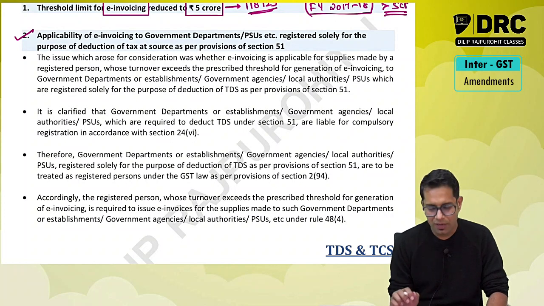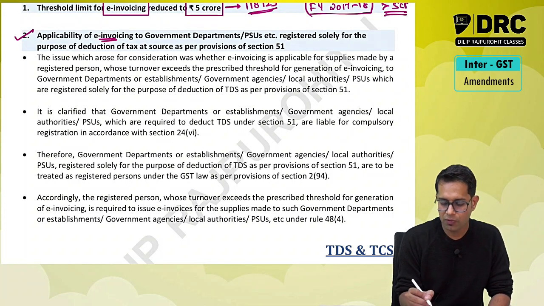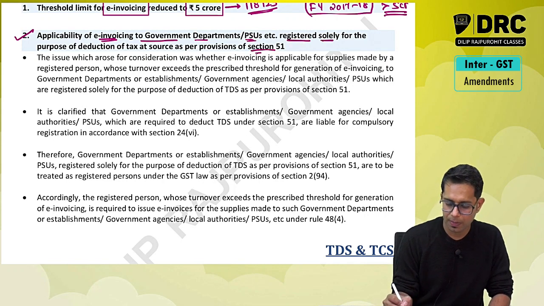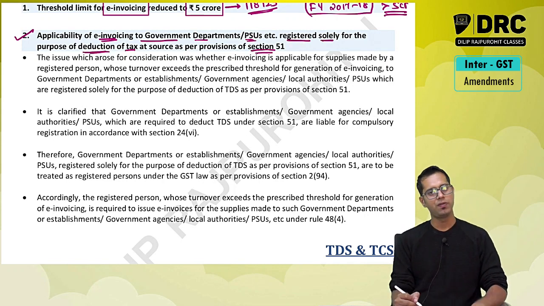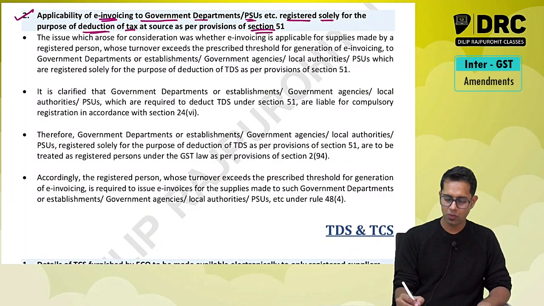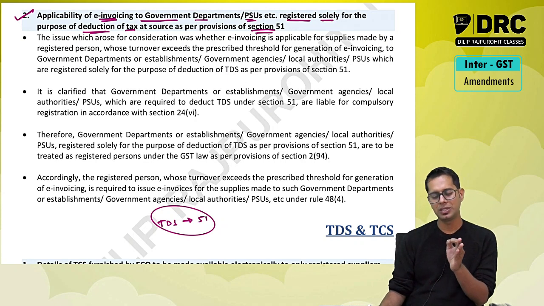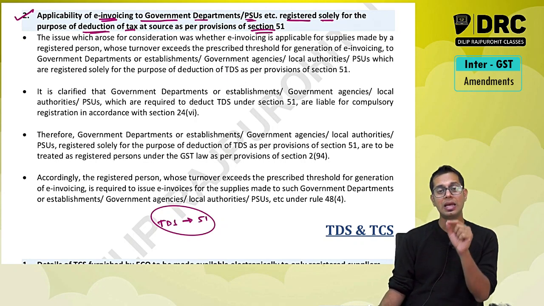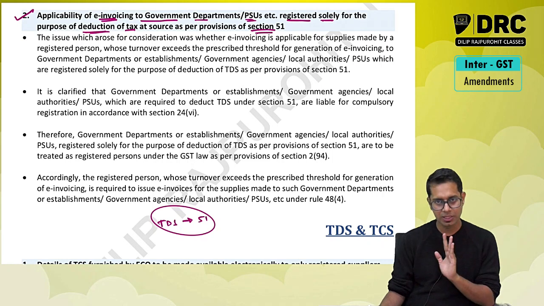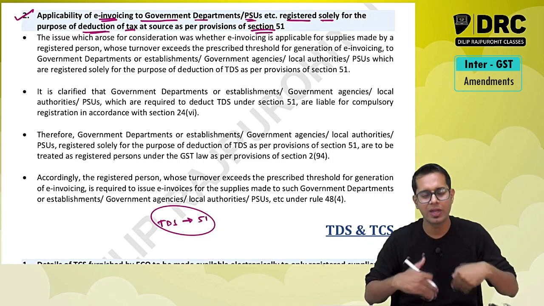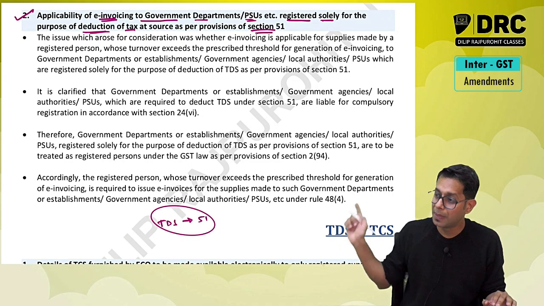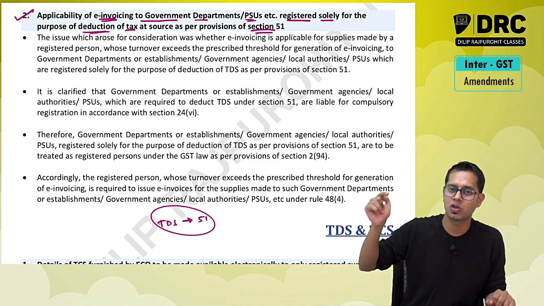Similarly, they have given one more clarification with respect to e-invoicing for government departments and public sector undertakings registered only for the purpose of deducting the taxes under section 51. Now, what was this clarification? See, there are some government undertakings, government departments who have taken registration under section 51, meaning these people are not making any taxable supplies. Their supplies are not taxable. If their supply is not taxable, you don't have to take registration. But still they have taken registration to comply with the provision of section 51.